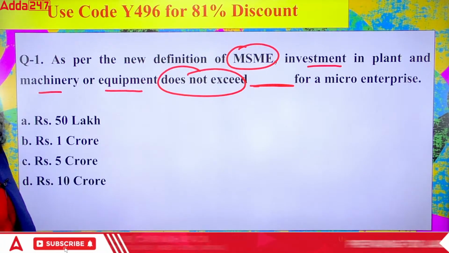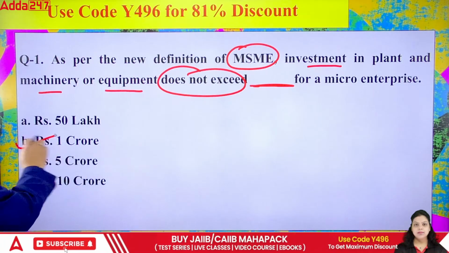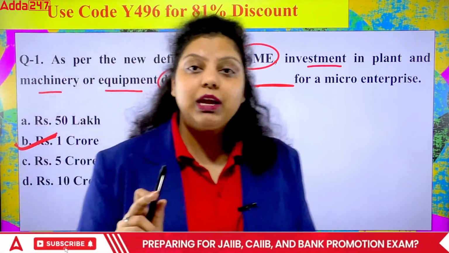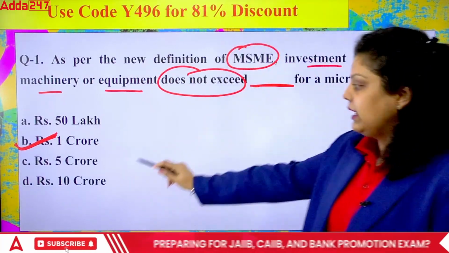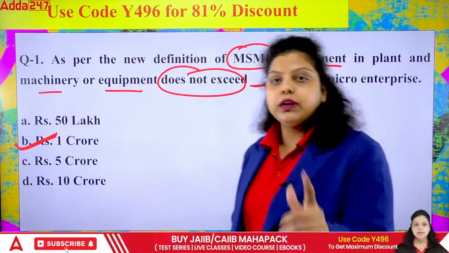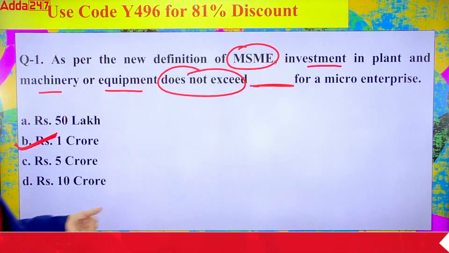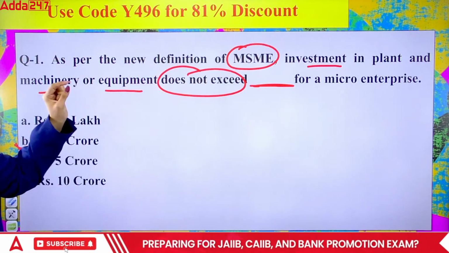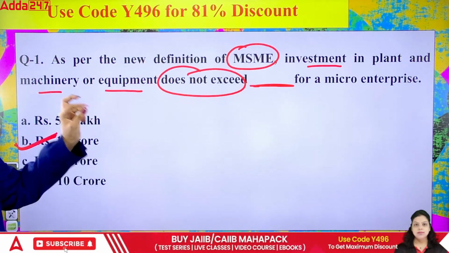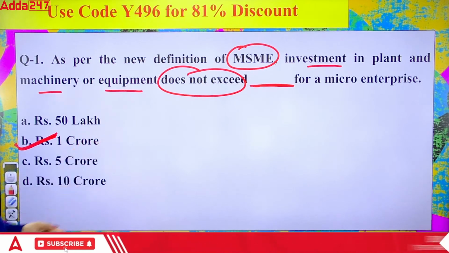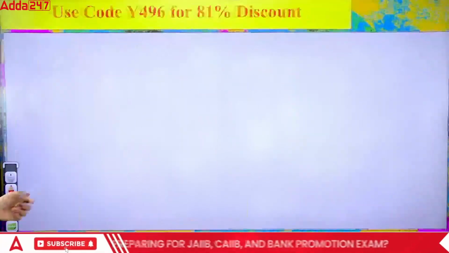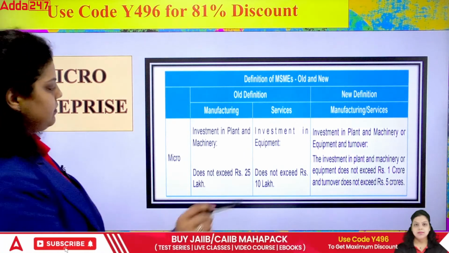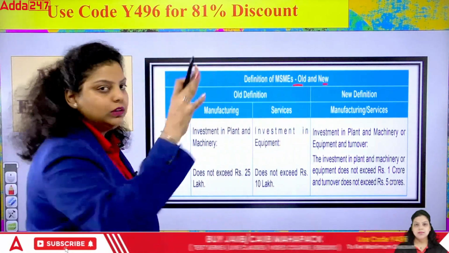So the right answer for this particular question will be 1 crore. The investment in plant and machinery or equipment for micro enterprises should not exceed 1 crore. This amount is important because the definition has been defined on the basis of amounts only. Your turnover and your investment in the machinery and plants, these are the 2 categories defined under the MSME definition. If I talk about micro enterprises, you can see here the new definition that has been given. The old one and the new one, both are defined here.